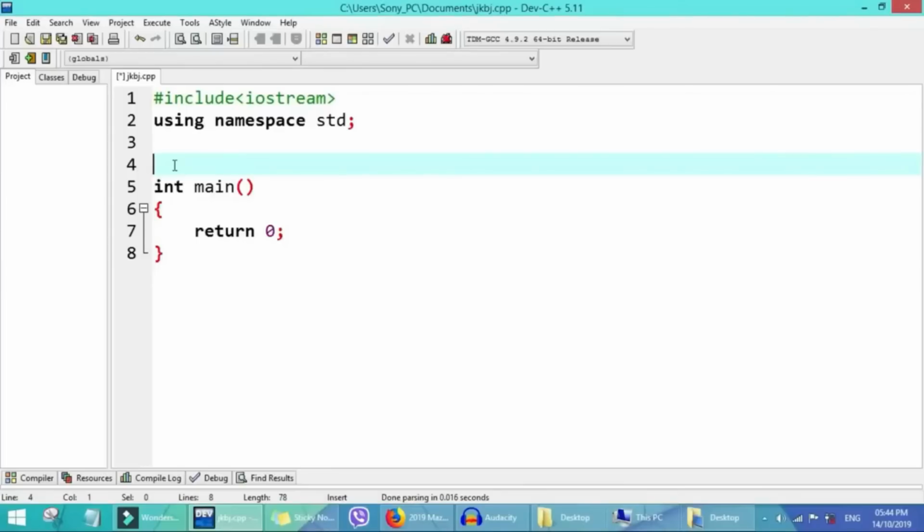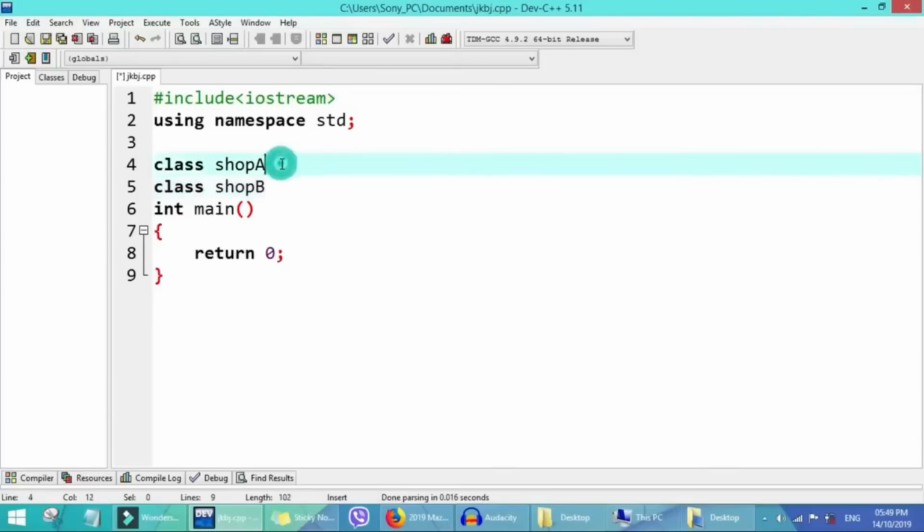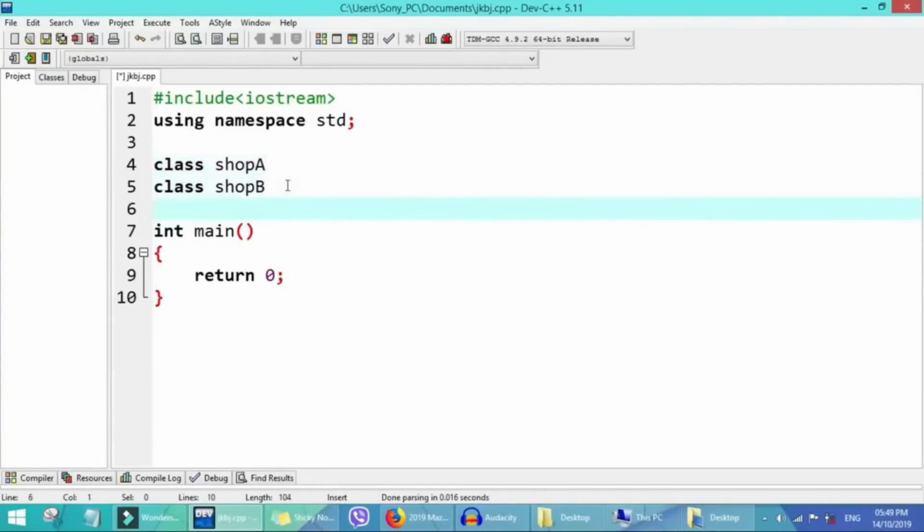So now we'll create a different function. We will access two different classes. We'll assume we have two different classes, and we'll call the first class shop A, and the second class shop B. These two shops have one friend, and we'll call the friend function.